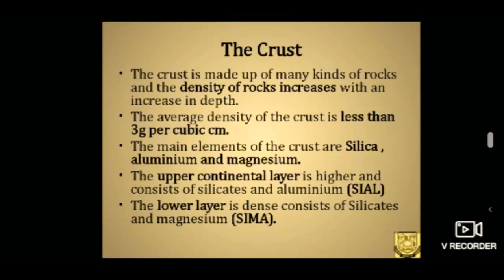The upper continental layer, that is the continental crust, is rich in silicates and aluminium, which is shortly known as sial. The lower layer, that is oceanic crust, has silicates and magnesium in abundance. Therefore, they are called by the word sima.